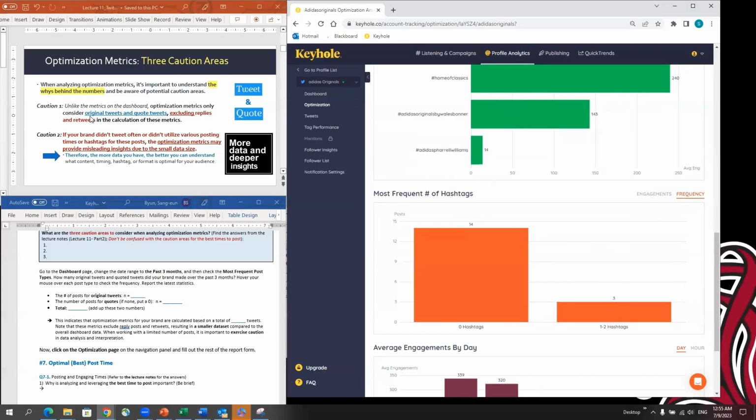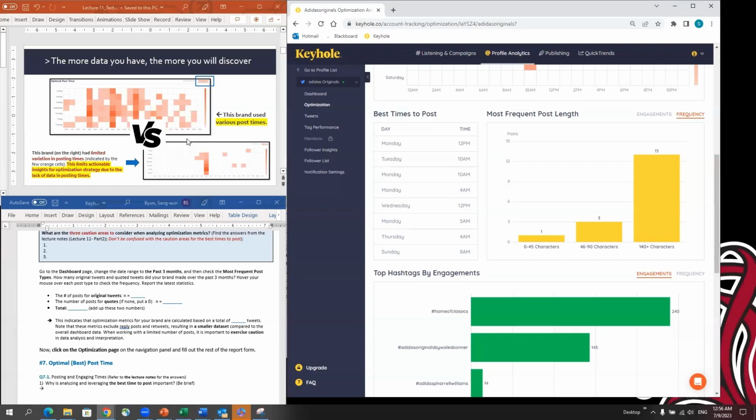So first, the caution area is, unlike metrics on the dashboard, optimization metrics only consider original tweets and quoted tweets. It excludes reply posts and retweet posts in the calculation. The second caution area is, if your brand didn't tweet often or didn't utilize various posting times or hashtags for these posts, then optimization metrics will provide misleading insights due to the small sample size.